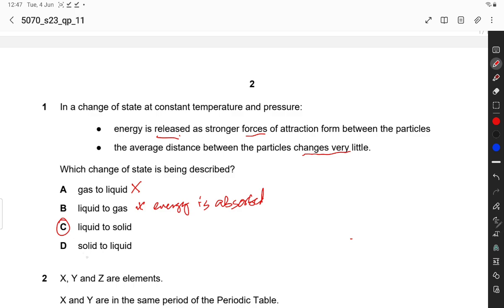And D option is not correct because solid to liquid, when solid changes into liquid, energy is absorbed. In this case, energy is absorbed, and the average distance between the particles changes. Energy is absorbed, so that's why it is also incorrect.